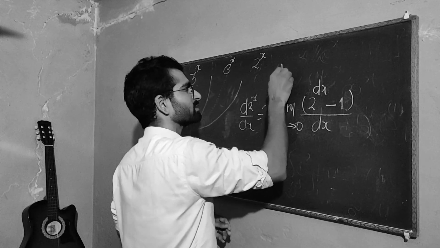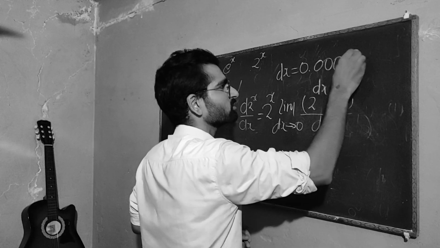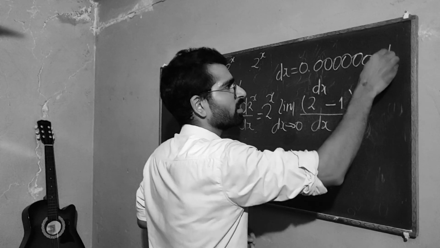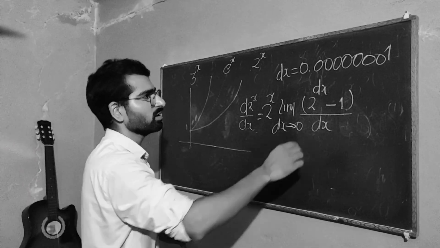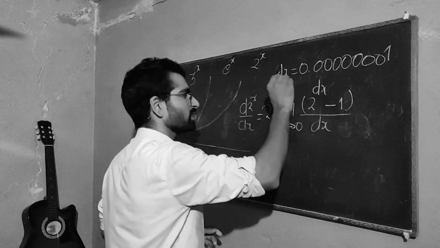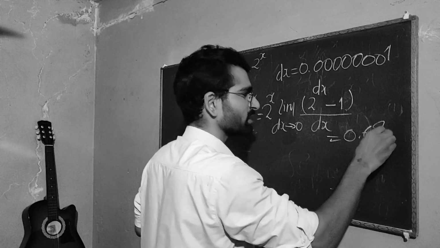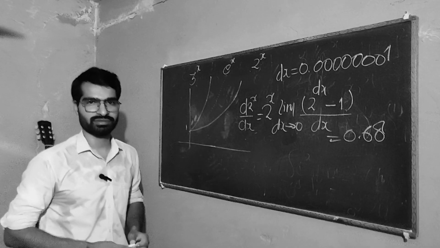Alright, so let's put dx as 0 with 7 zeros. I hope they are 7, I'm not counting. If you put that here and here, this limit will become 0.68. It becomes a constant.